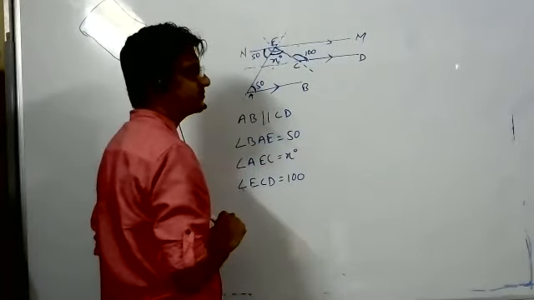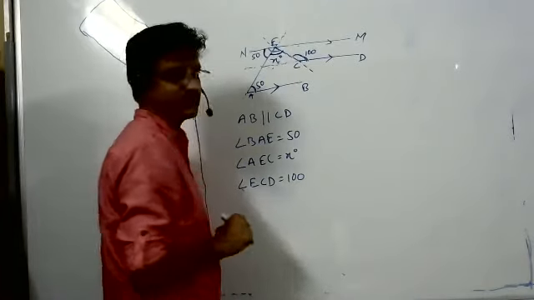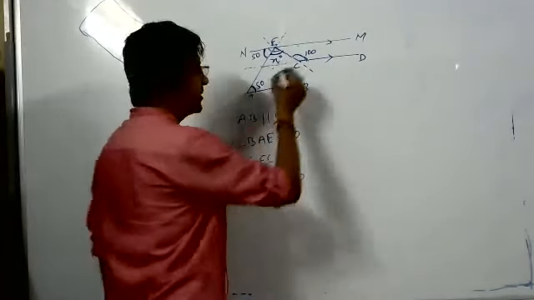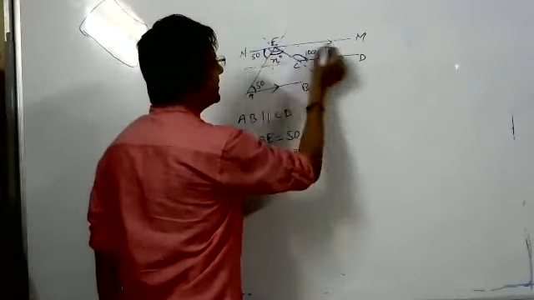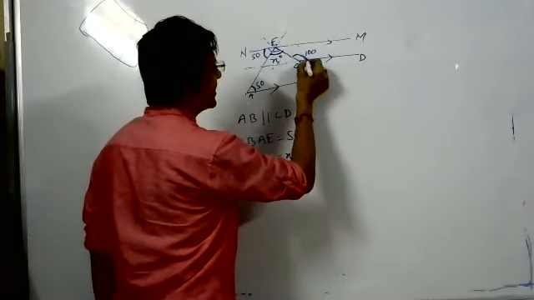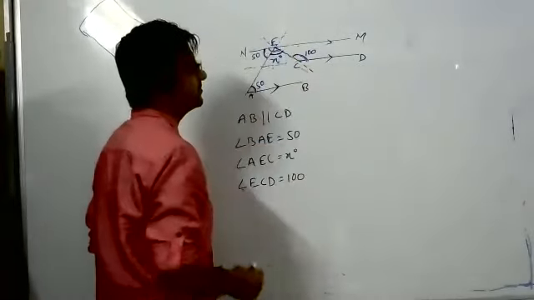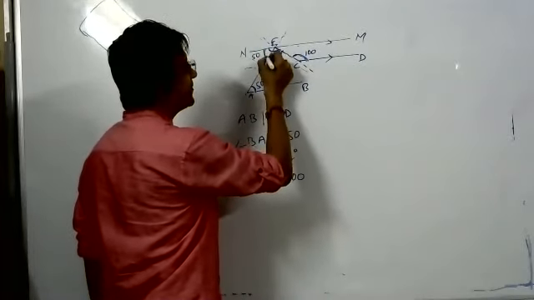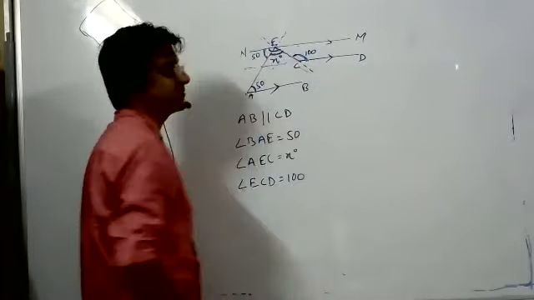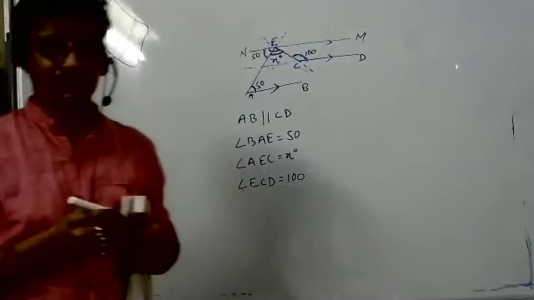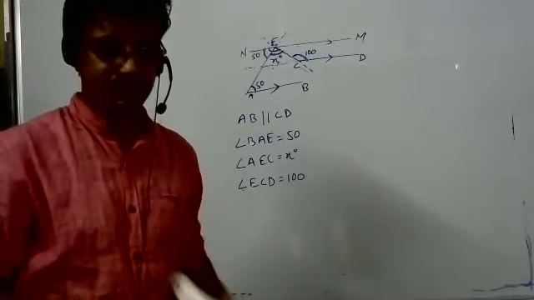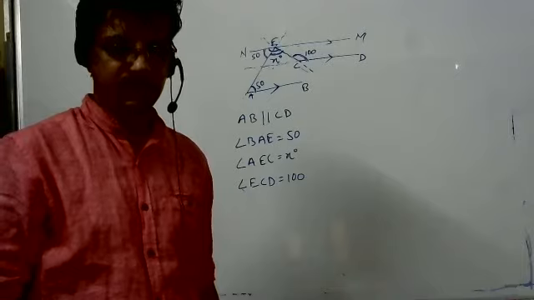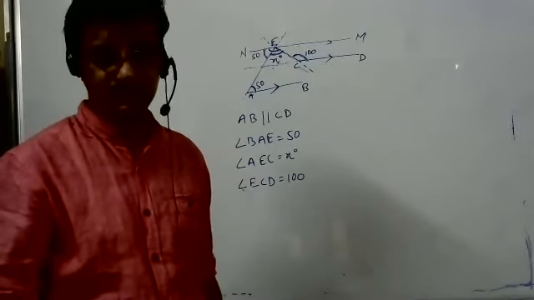If this is 100, this is also 100, but this part is 50. So what will this part be? 50. Is it clear? Yes, sir.